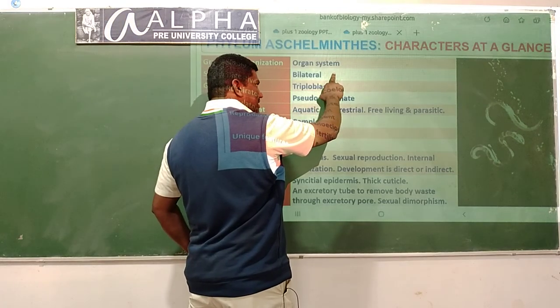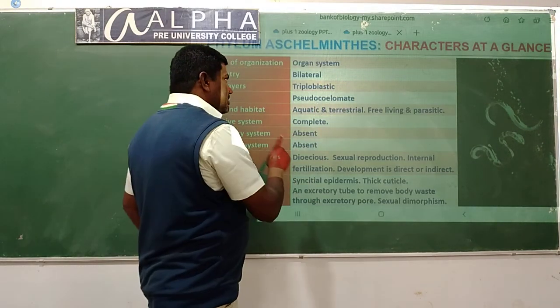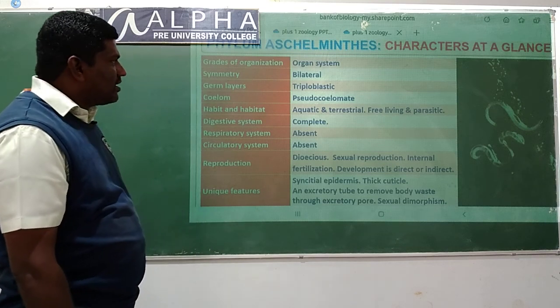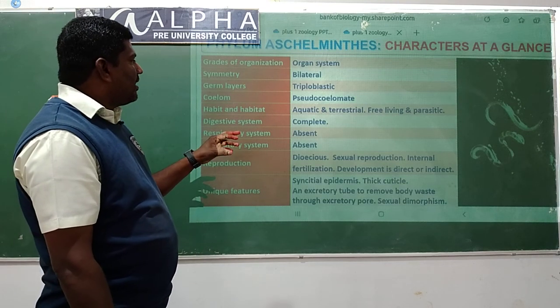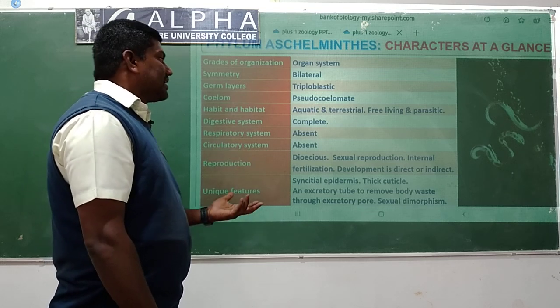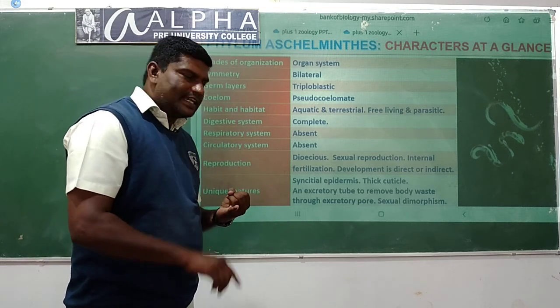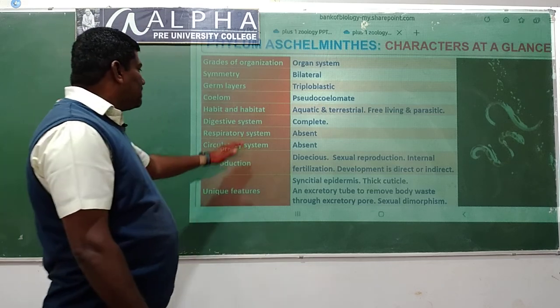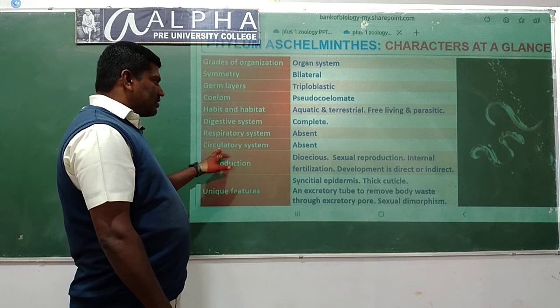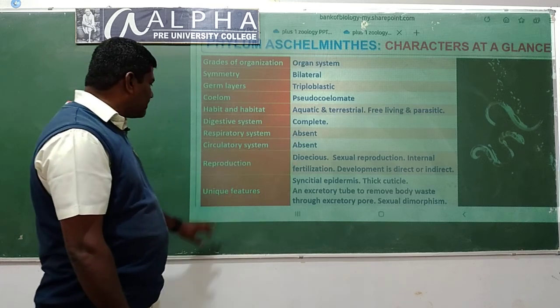They are bilaterally symmetrical, they are triploblastic, pseudocoelomate. They live in the water and also on the land. They are both aquatic and terrestrial, free living or parasites. Digestive system is complete. Respiratory system and circulatory system are completely absent.